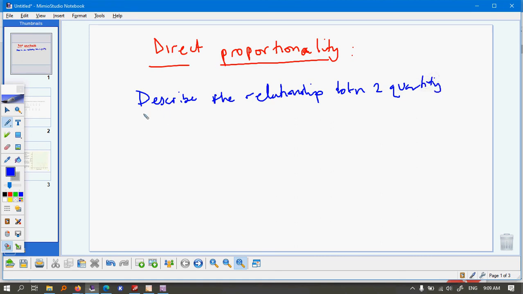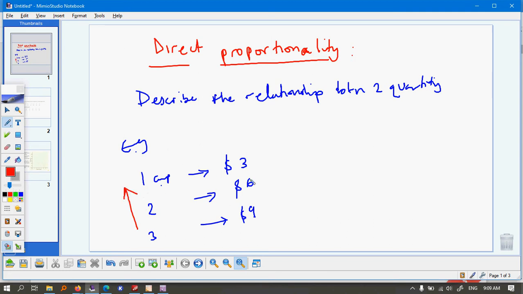So if one cup of coffee costs $3, what will 2 cups cost? 2 cups will definitely cost $6. 3 cups will cost $9. Now, when you look at this relationship, you see that as you increase the number of cups, you increase the price of cups. Now, this is called direct proportionality.